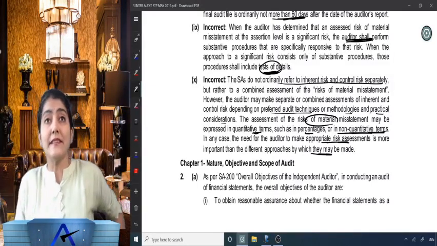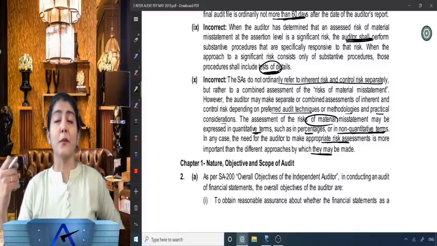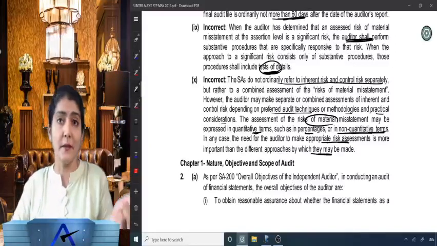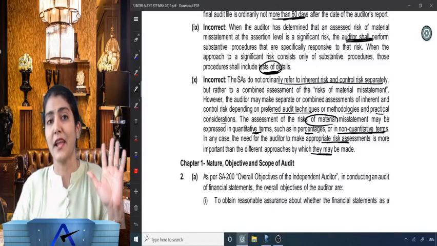So that completes our discussion of the MCQs, true and false, in the RTP May 2019. Okay, thank you so much.